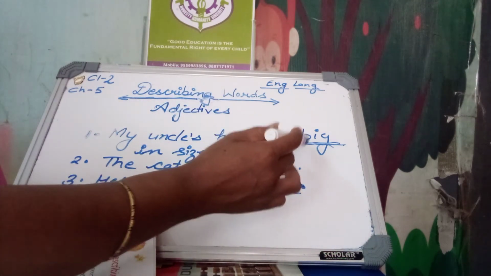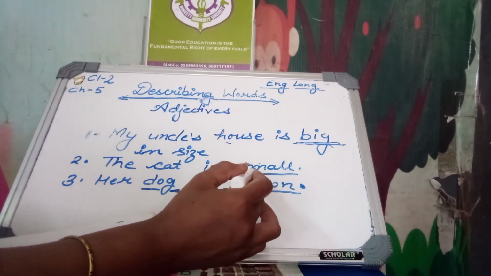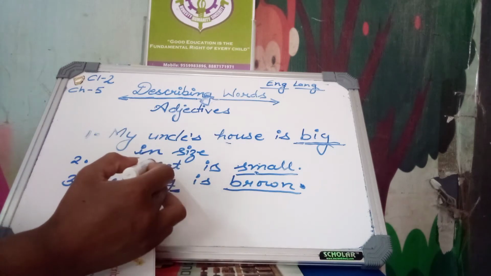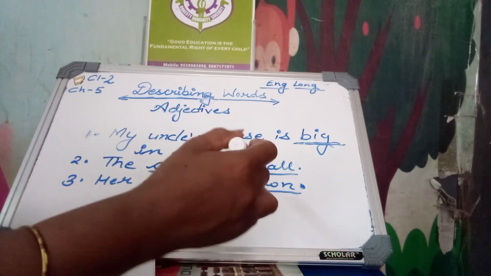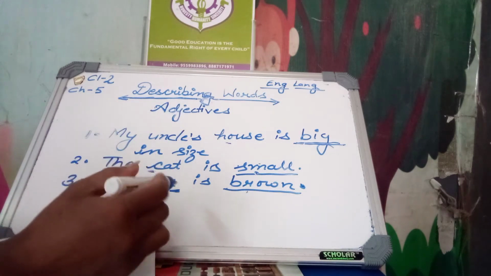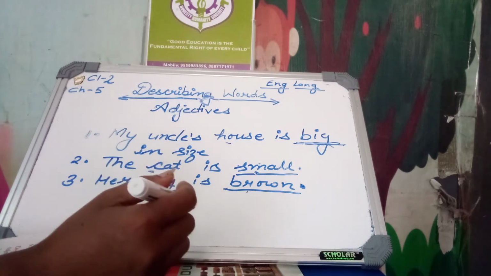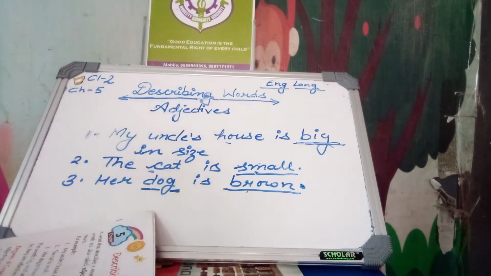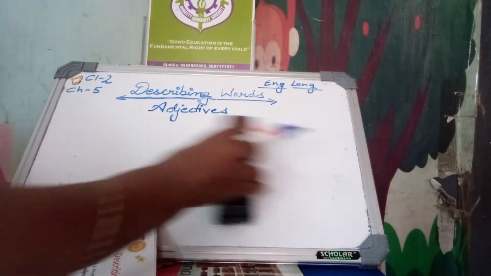Here big describes the noun house. Here the describing word small describes the noun, and the noun is cat. Here brown describes the noun dog. So they are called adjectives. Some more examples. I will tell you some more examples for you.